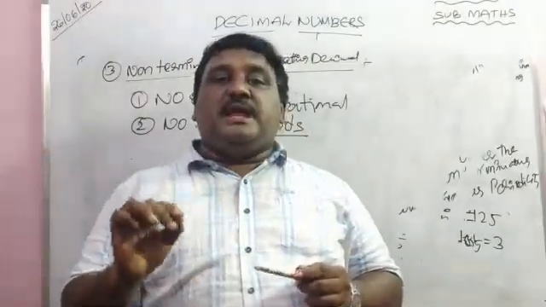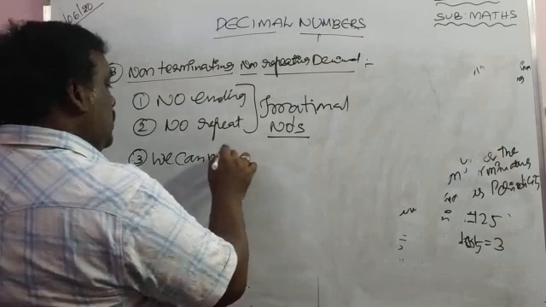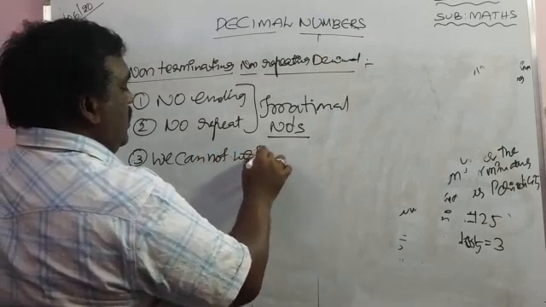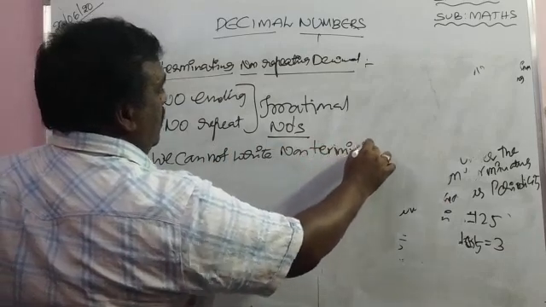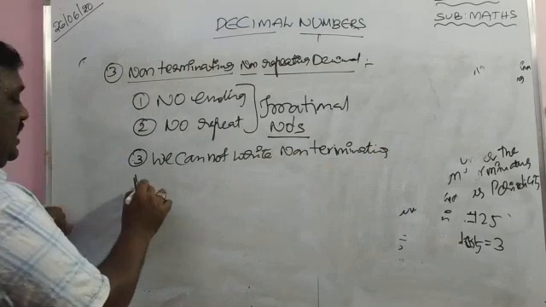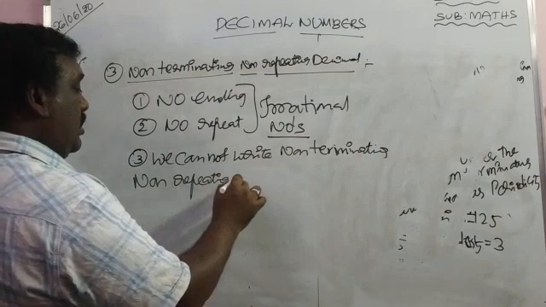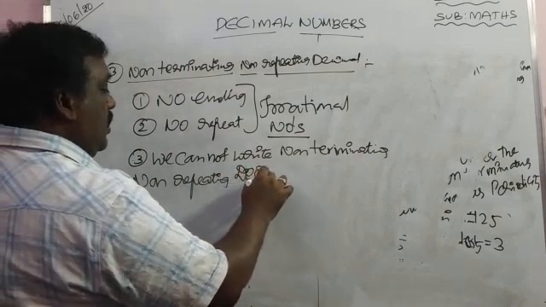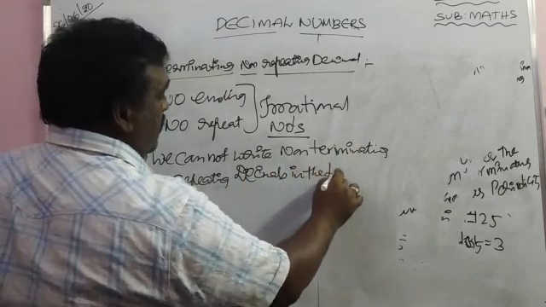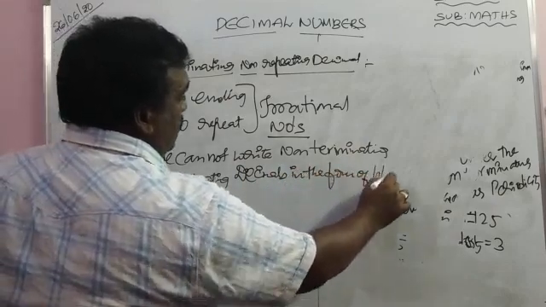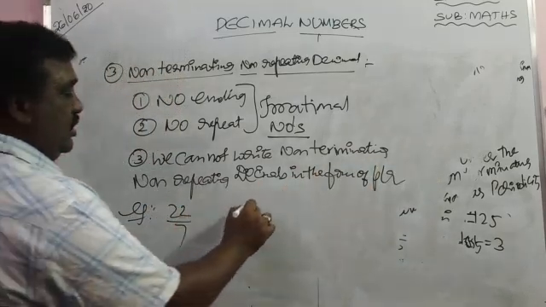We cannot write non-terminating, non-repeating decimals in the form of p by q. For example, divide 22 with 7.